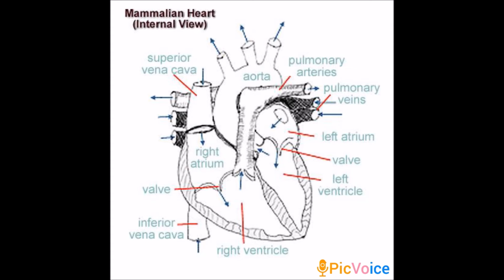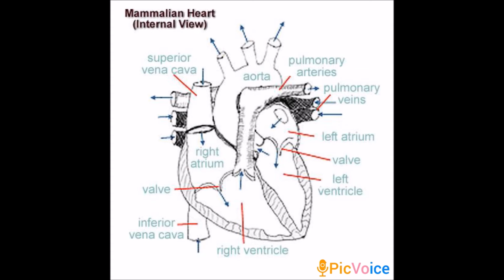Understand? Next, the right auricle opens into the right ventricle by right auriculoventricular aperture, which is guarded by tricuspid valve. After that, the left auricle opens into the left ventricle by left auriculoventricular aperture, which is guarded by bicuspid or mitral valve.